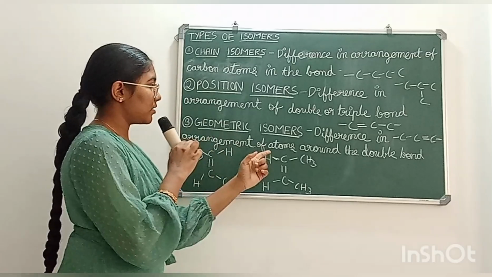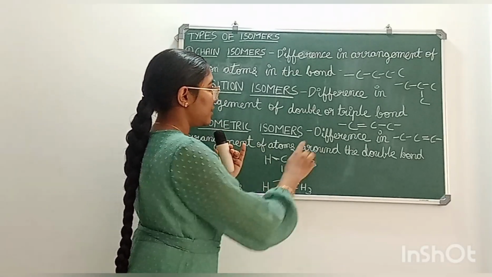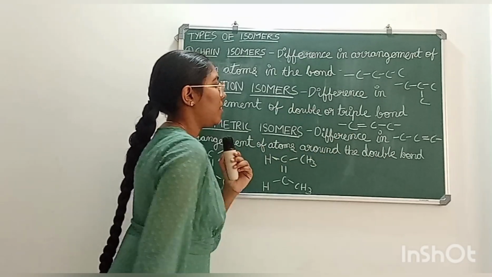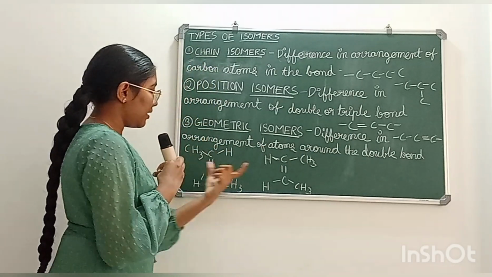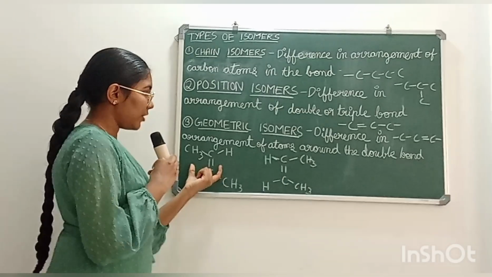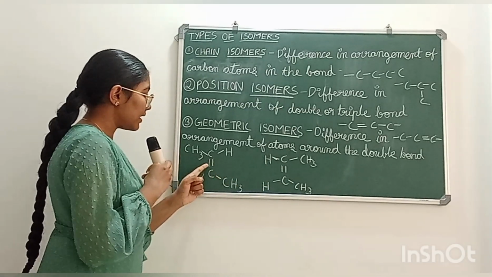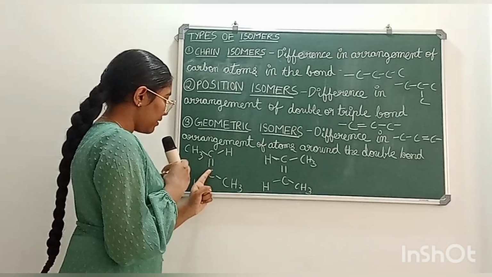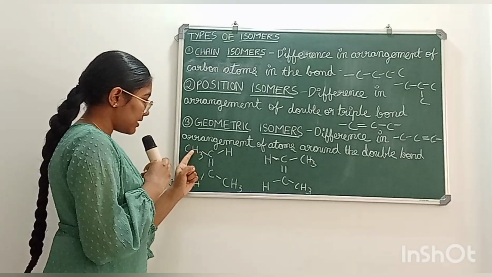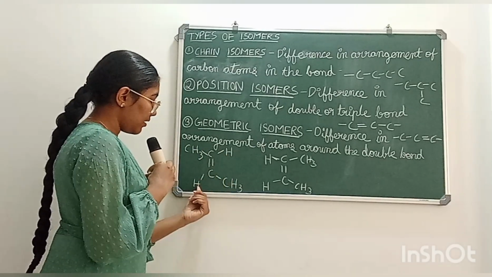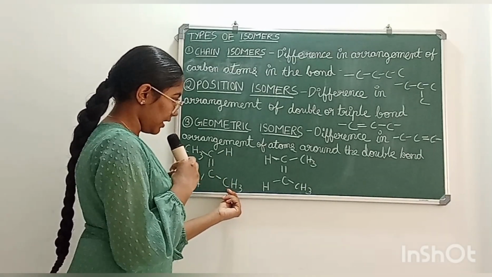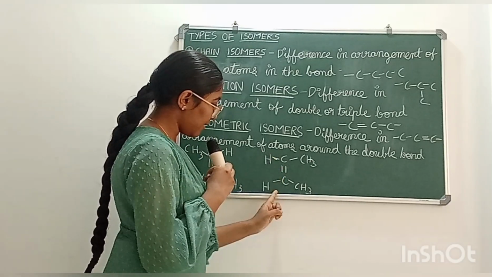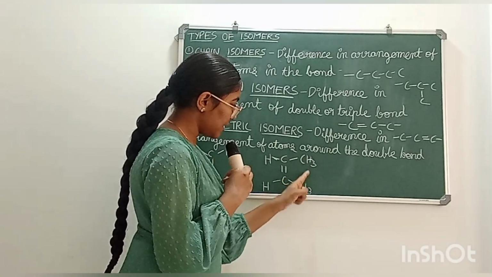Next, the geometric isomers. Geometric isomers happen due to the difference in arrangement of atoms around the double bond. For example, these two are examples of geometric isomers. See here, there are 2 carbon atoms having a double bond. In one, we have CH3 on one side and H here, and here CH3. In the other isomer, on one side there is hydrogen on both carbons, and on the other side there is CH3 and CH3.